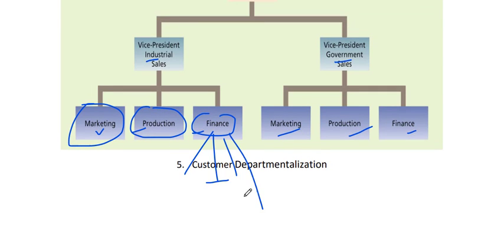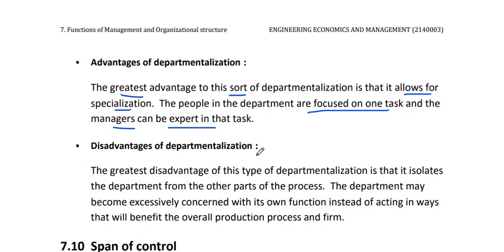They only have to work on one task, and the finance manager specializes in that department. The head of department also, you can say, has experience and specializes. He is an expert in that particular department. So it's the greatest advantage.